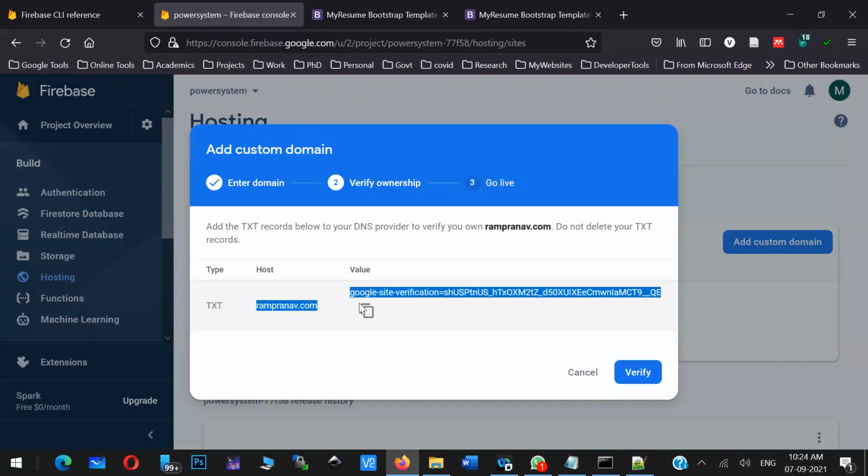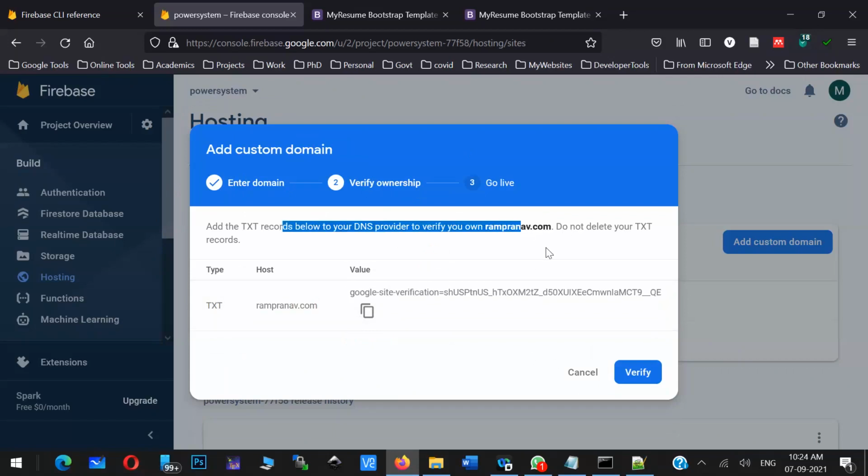If you add this TXT record in the domain name provider like GoDaddy, then directly that rampranav.com you can connect to this particular application. You understood? Like that, you can completely make it your own. That is also possible, a very simple step. You just have to copy paste and put it in the TXT record.